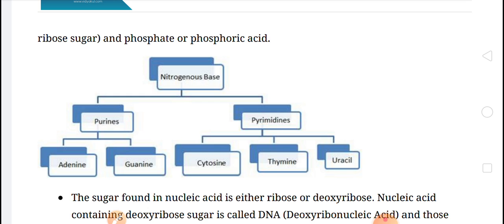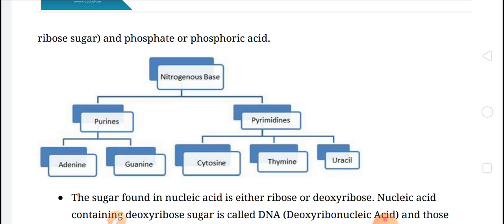One small difference between DNA and RNA that is important regarding exams. DNA has the sugar deoxyribose. RNA has the sugar ribose.